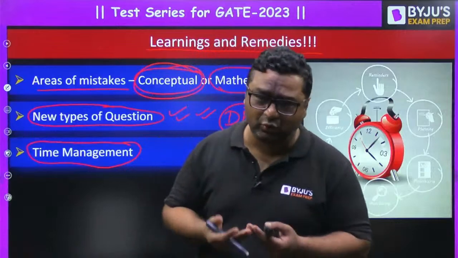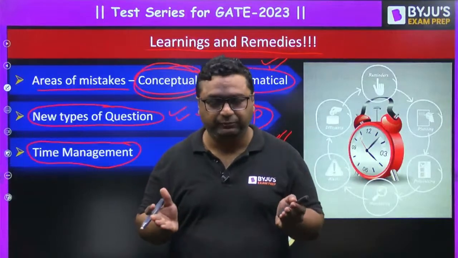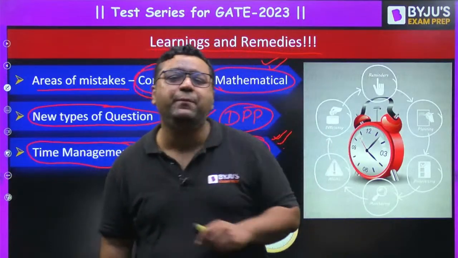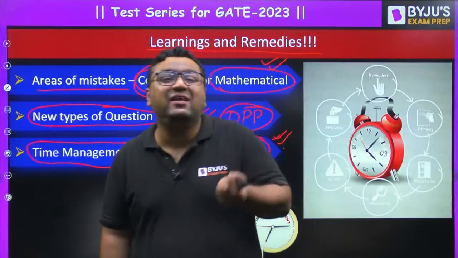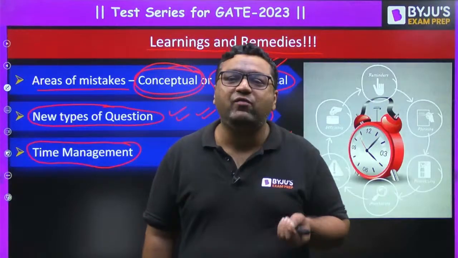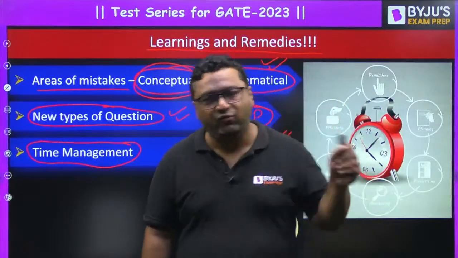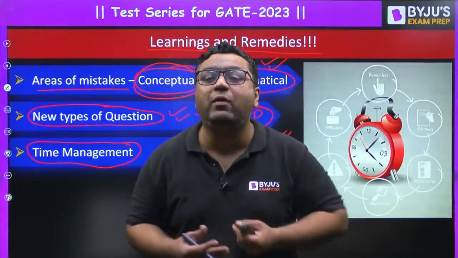If you are unable to complete the test paper within the time, then, my dear, you need to search where are the areas you need to improve upon. Maybe you are forgetting the formula sometimes. So guys, for that, you will be revising the formulas 2 times, 3 times, 4 times before the test, so that you can improve upon the time.